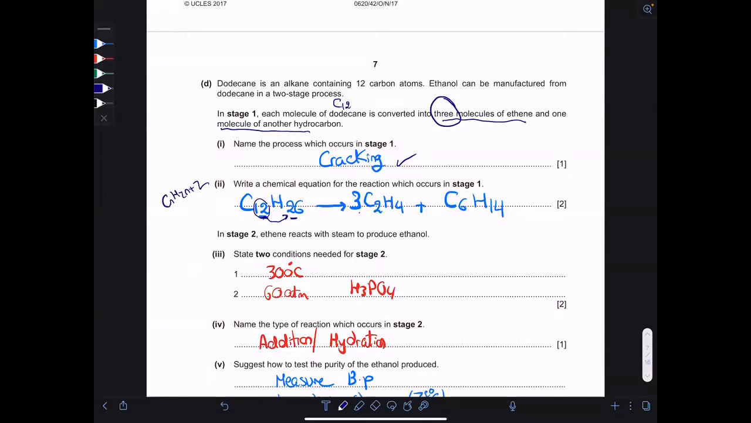The conditions needed for stage 2. In stage 2, he turned ethene to ethanol. This is the hydration of ethene. You state 2 of these 3 conditions: 300 degrees Celsius, 60 atmospheres, and phosphoric acid as a catalyst.